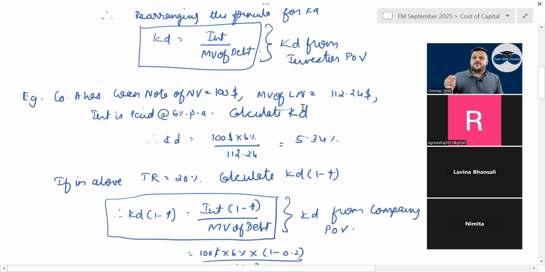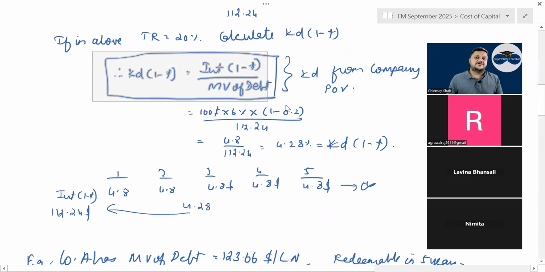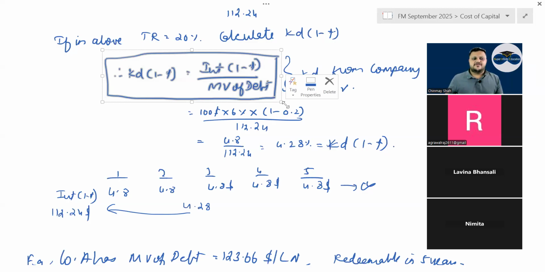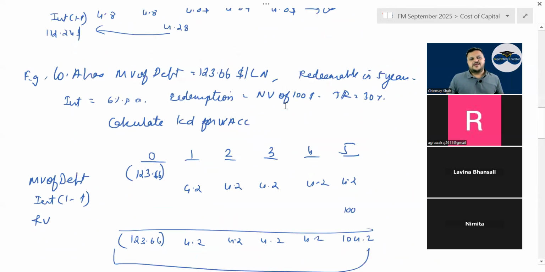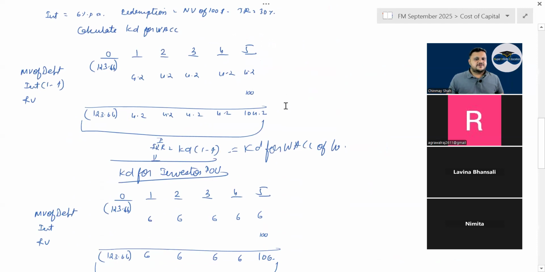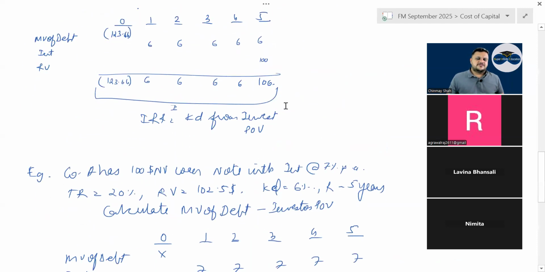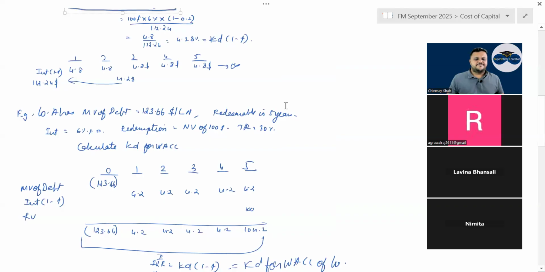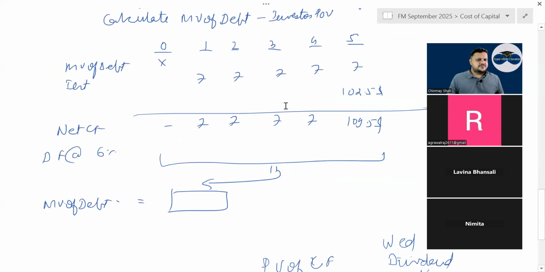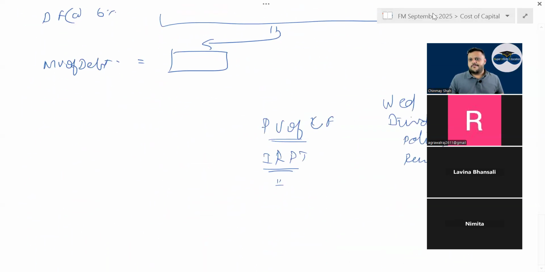See, KD from the investor point of view can only be asked in section A or B. Worst case scenario. Till today I have not seen the question, but one of the books uses this, so I have given this. But in most questions, if you have to calculate WACC for a company, you have to use the tax shield, it will always be there. Interest into (1 minus tax rate) divided by market value of debt, right? Then company A has market value of debt, correct? Is it equal? Have a look. Right? Then you have what? Tell me. KD for WACC, okay.